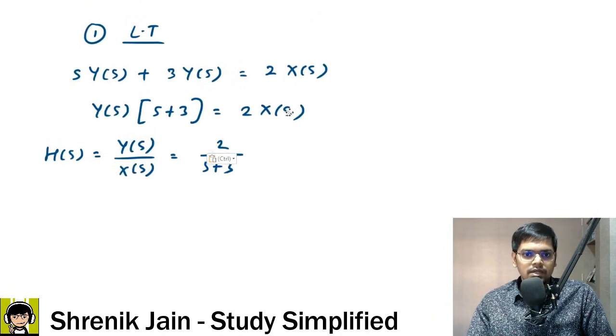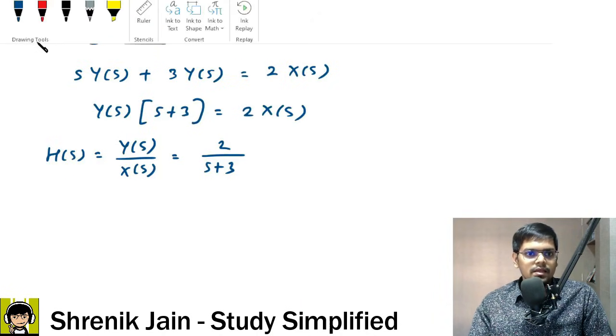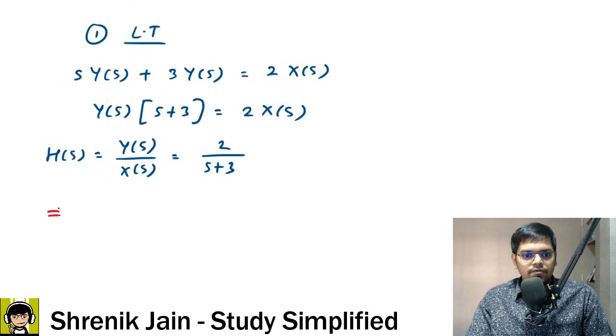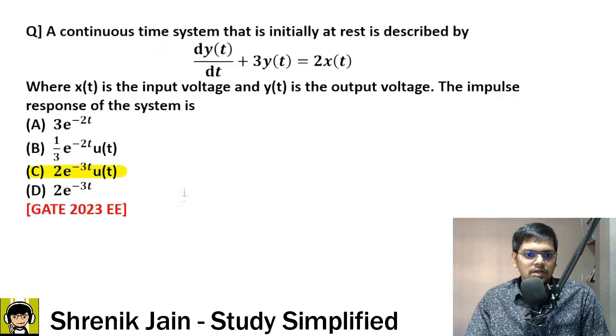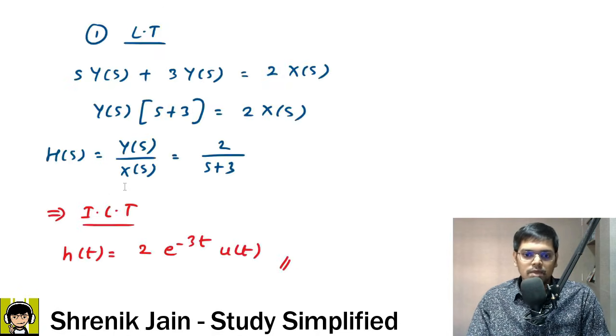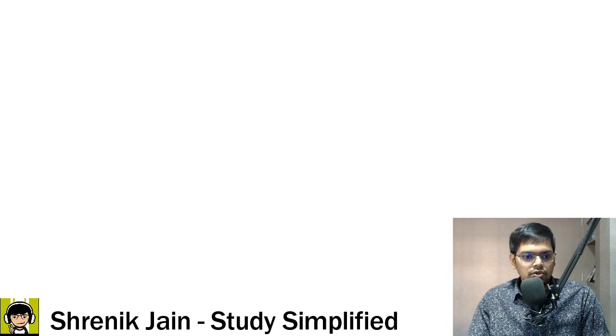Taking this solution to the next slide, so that we can take the inverse Laplace transform. Therefore, if we take inverse Laplace transform, the answer would be h of t is equal to 2, which is constant, so it is outside, times Laplace inverse of 1 upon s plus 3. This is a shift, which is done by an exponential. So e to the power minus 3t into u of t. So this is the answer, which is Calcutta. So Calcutta is correct. Now we can move forward to the next question.